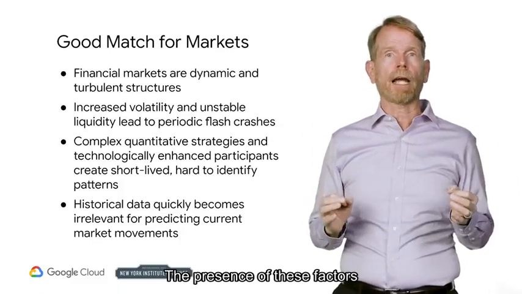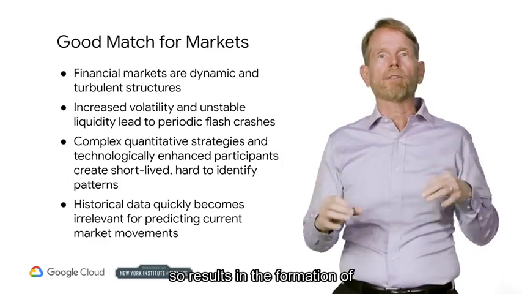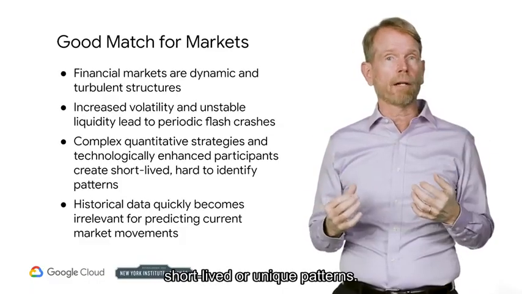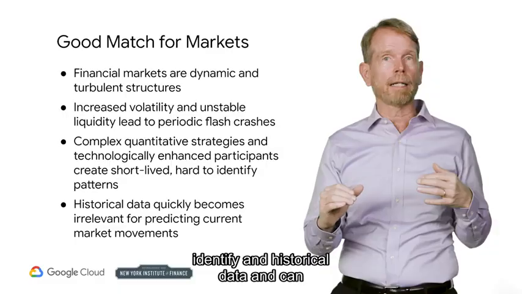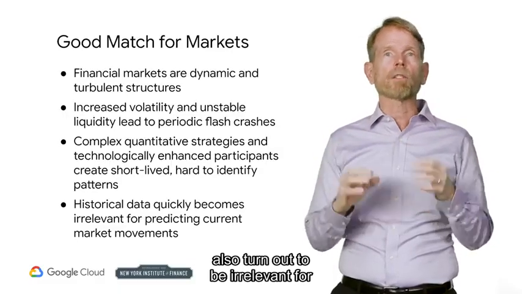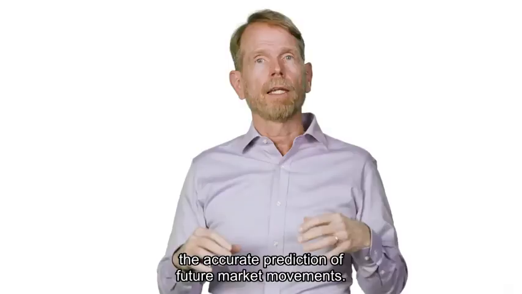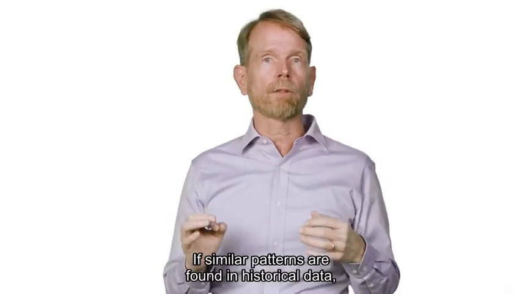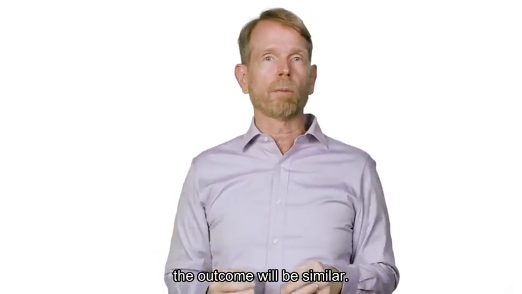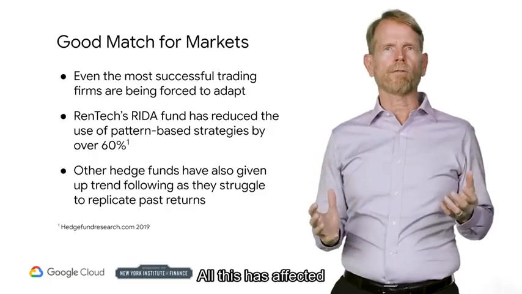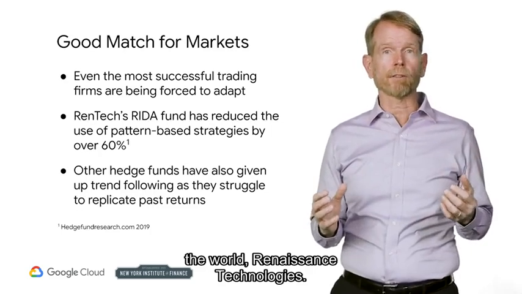The presence of these factors influences the way we trade, and so results in the formation of short-lived or unique patterns. These patterns are usually very hard to identify in historical data and can also turn out to be irrelevant for the accurate prediction of future market movements. If similar patterns are found in historical data, there is no guarantee that the next time they occur, the outcome will be similar. All this has affected even the most sophisticated fund in the world, Renaissance Technologies.